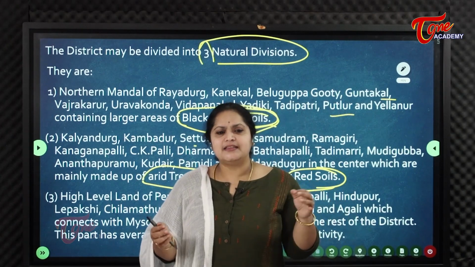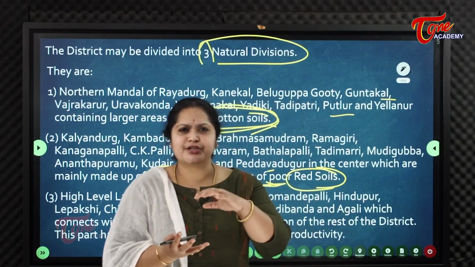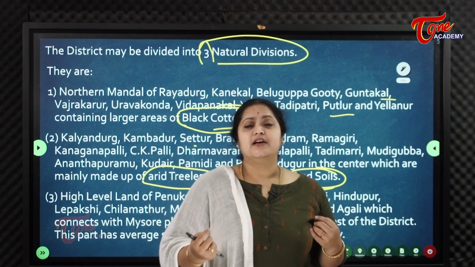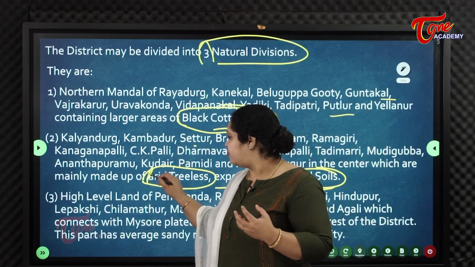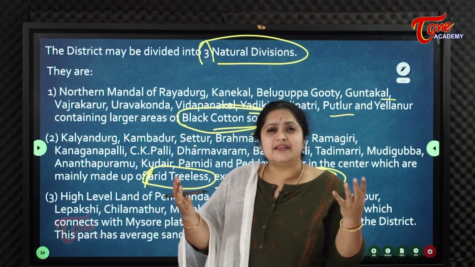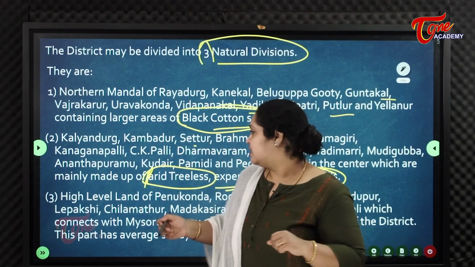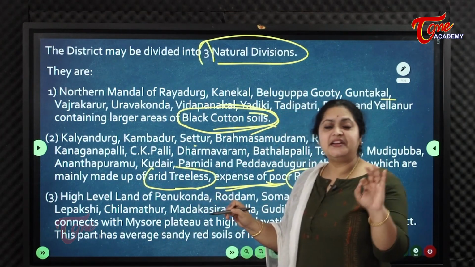That's the reason it has shrubs, small kinds of short and thorny plants. In the dry areas, there is less cover of vegetation or green cover. So all these areas come under arid treeless.